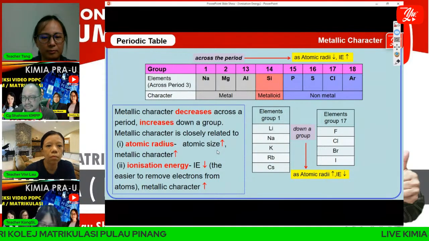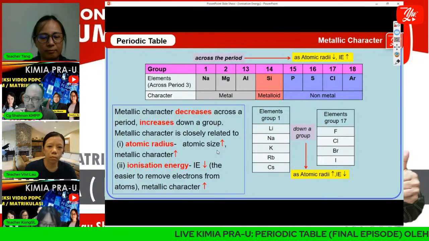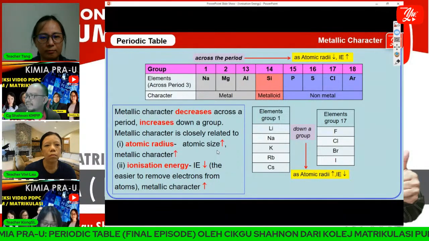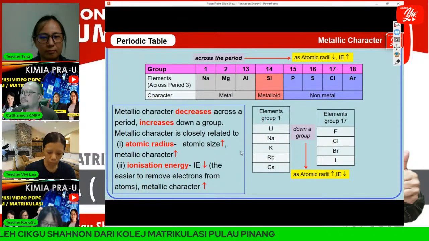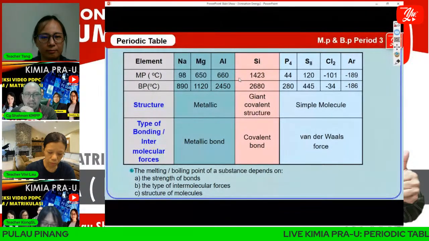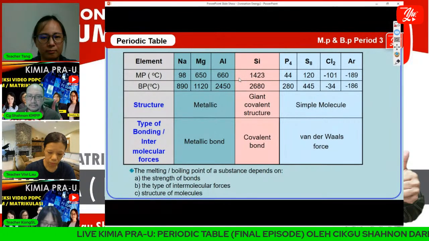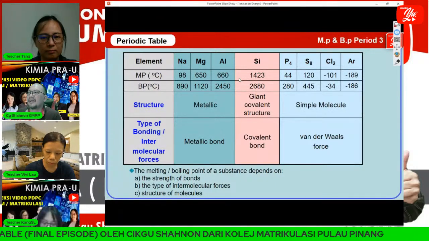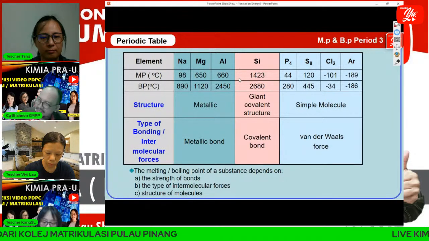So we have this kind of relationship: metallic character, size, IE, and so on. All of them are interrelated. Straight to this one, and this is very important. Don't confuse metallic character and metallic bond. There is a lot of difference between metallic bond, metallic character, and the structure of metallic. This is different.